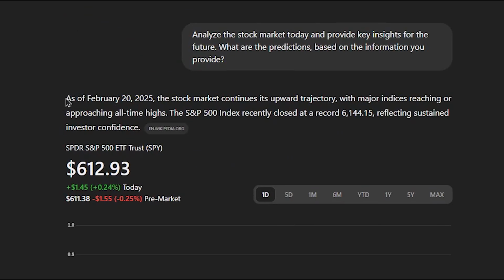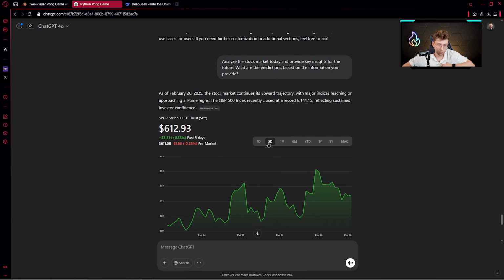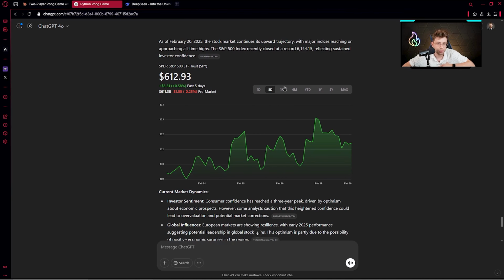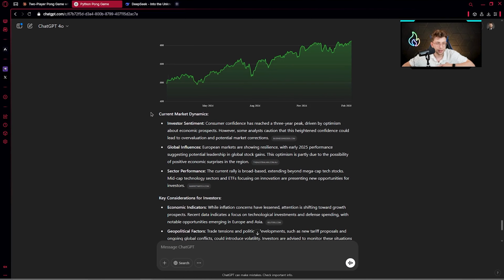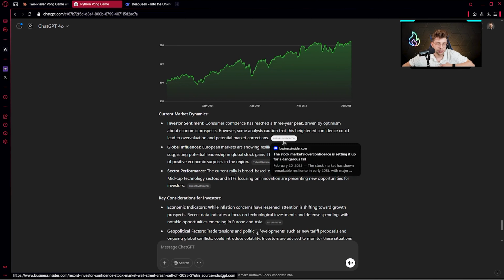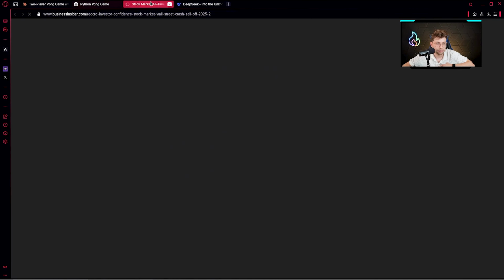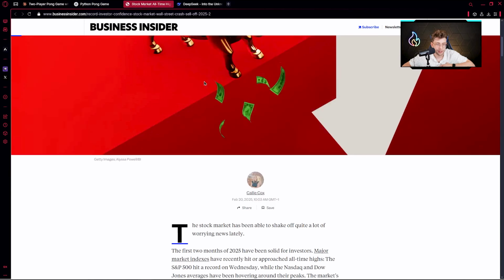So there, as of February 2025, the stock market continues its upward trajectory with major indices reaching or approaching all-time heights. Also, what is really nice, we have our graph on S&P 500. So there, it's pretty cool, yeah? We've got our current market dynamics with the external links to some websites from where the data was taken.